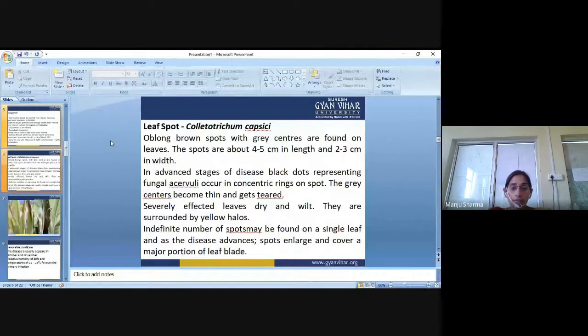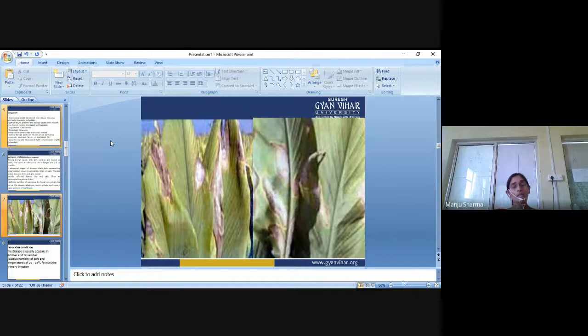An indefinite number of spots may be found on a single leaf, and as the disease advances, spots enlarge and cover a major portion of the leaf blade. So these are the symptoms of the leaf spot disease of turmeric.